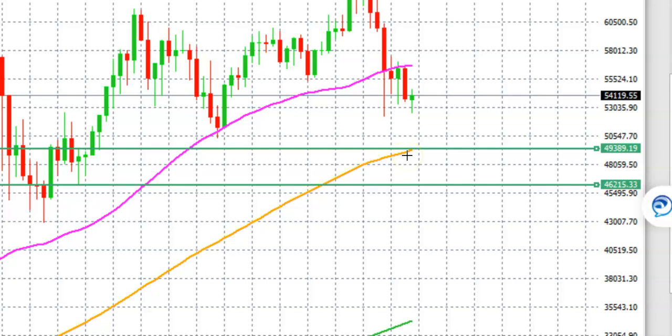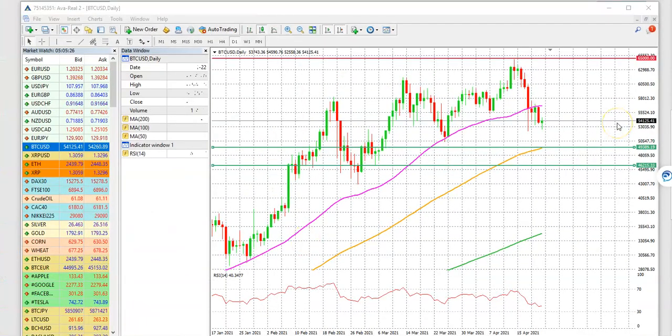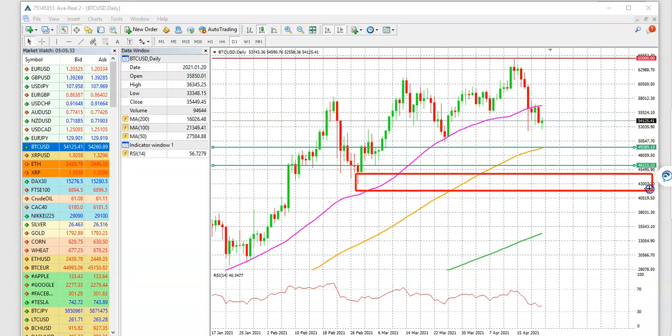But one important thing that we need to keep in mind is that if the price breaks below the 100-day simple moving average and it fails to break above that, then really the chances are that the price may actually move further to the downside, and we may see the price coming into our next area of support, which is right over here in around that 43,000.